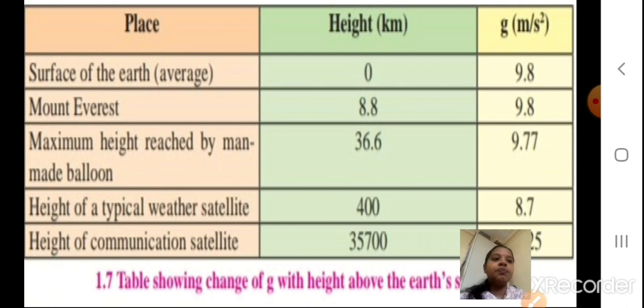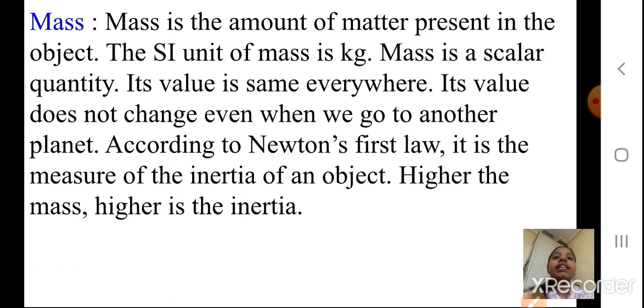Okay, now next we are going to see the mass. I hope you understood what is g, acceleration due to gravity. You understood how the g value we have calculated by doing the calculation. We have seen it depends only upon the mass and radius of the earth, and we got the value as 9.77 meter per second square. Now we are going to study the mass.